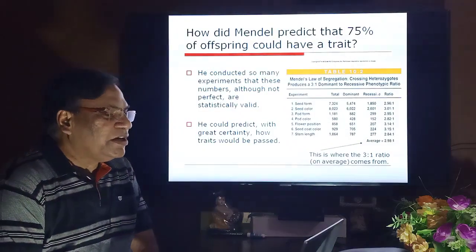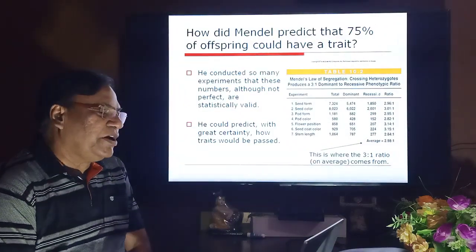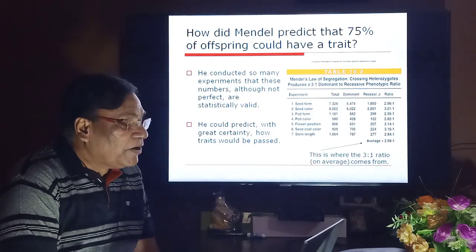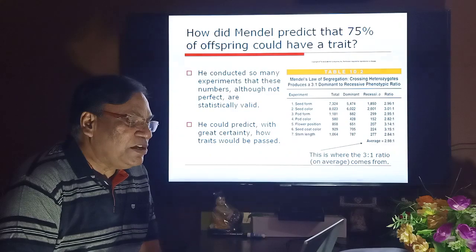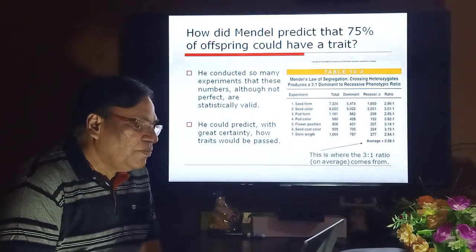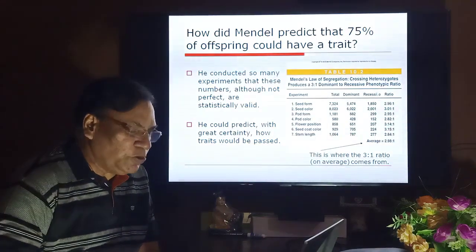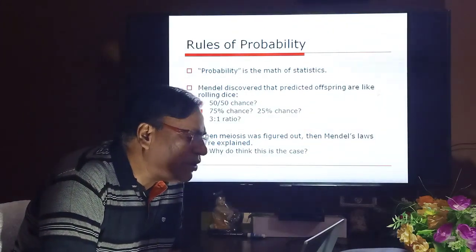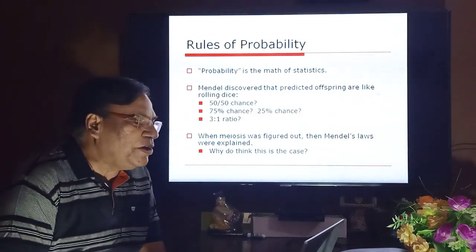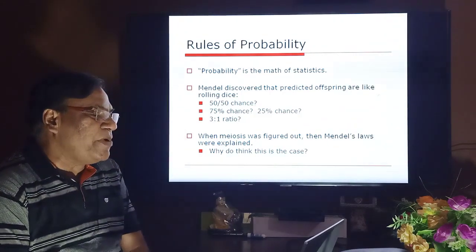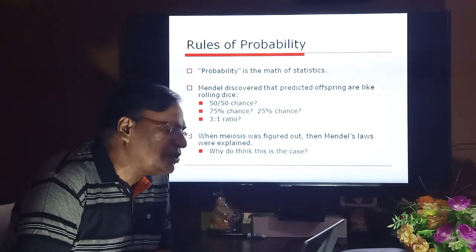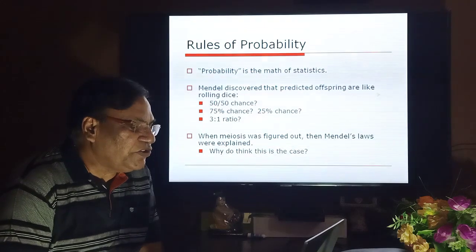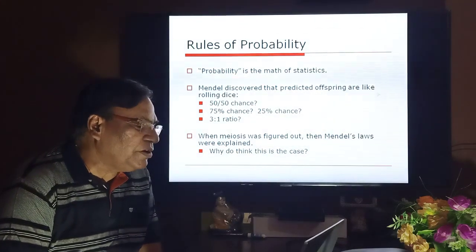How did Mendel predict that 75% of offspring could have a trait? He conducted so many experiments that these numbers, although not perfect, are statistically valid. He could predict with great certainty how traits would be passed. So, in Mendel's work, there is a rule of probability. Probability is the math of statistics. Mendel discovered that the predicted offspring are like rolling dice: 50-50 chance, 75% chance and 25% chance, a 3:1 ratio.